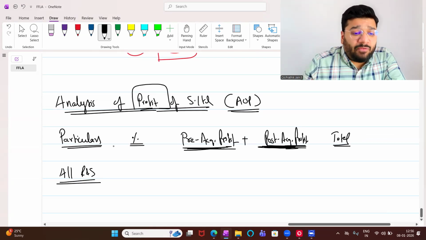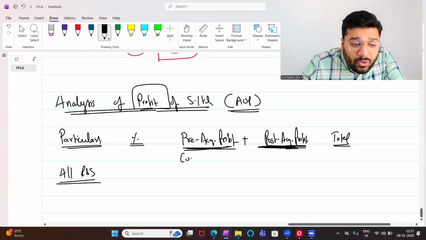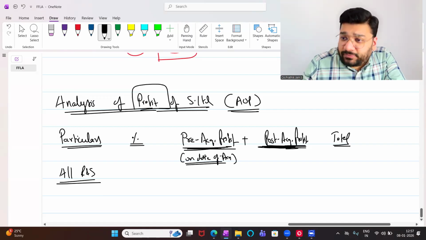Pre-acquisition profit. How much? Pre-acquisition profit, you will see on the date of acquisition. On the date of acquisition. You have to be very, very clear: pre-acquisition profit is on the date of acquisition.